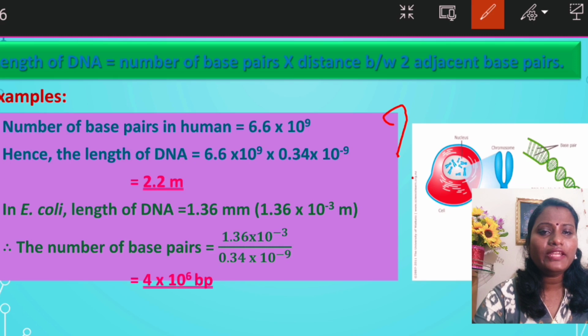You know that a cell is so small that we require a microscope to see it. But the length of the DNA is around 2.2 meters. The question comes to our mind: how is this 2.2 meters of DNA going to fit inside such a small nucleus? This is what we are going to discuss in our next class, that is packaging of DNA, how the 2.2 meters of DNA is packed inside the nucleus.